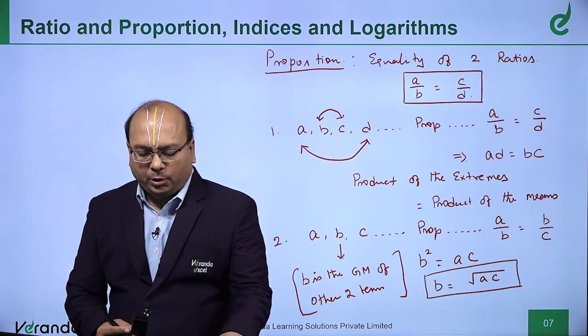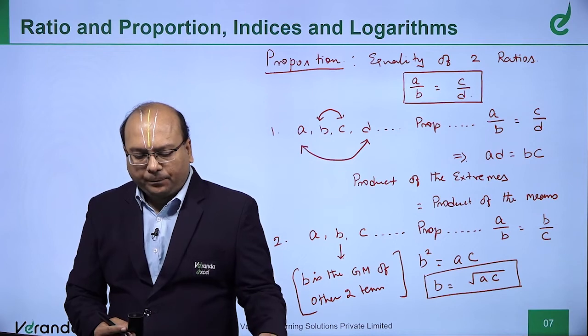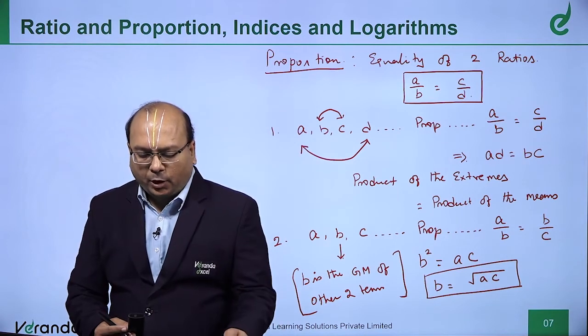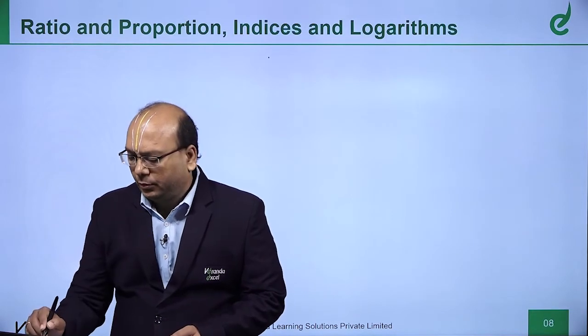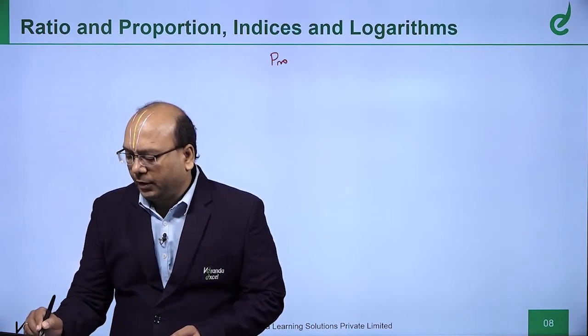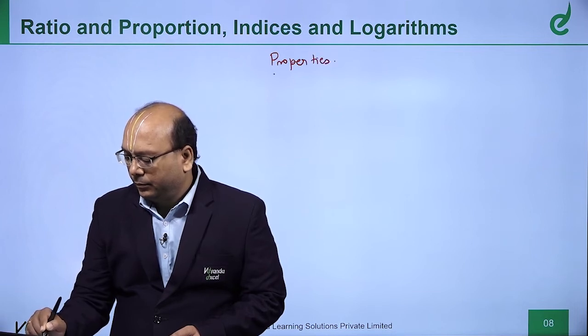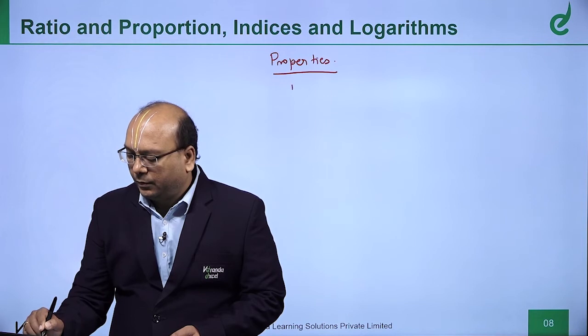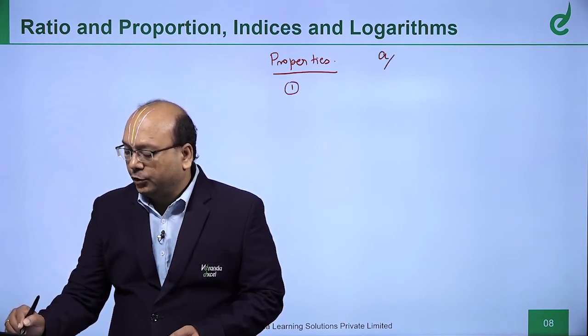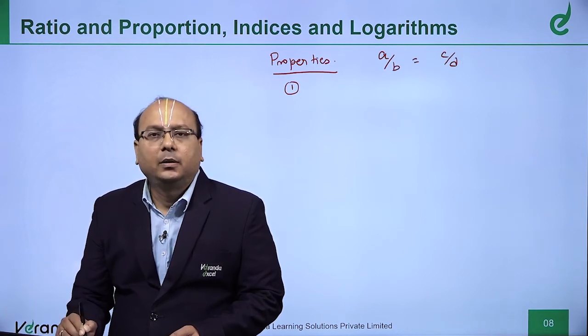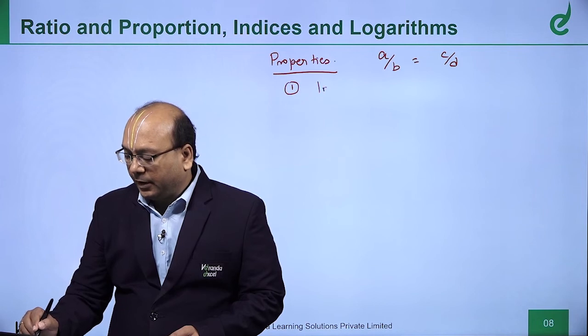Right. Now, we will see the properties of proportion. What are the properties? First property, the basic proportion I am taking is A by B is equal to C by D. So, the first property is invertendo.